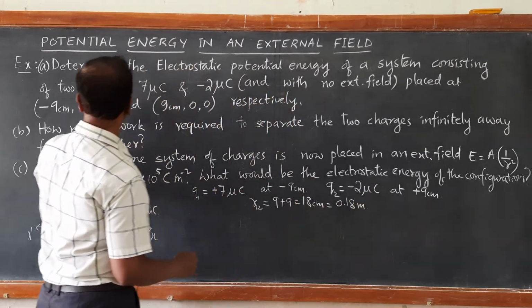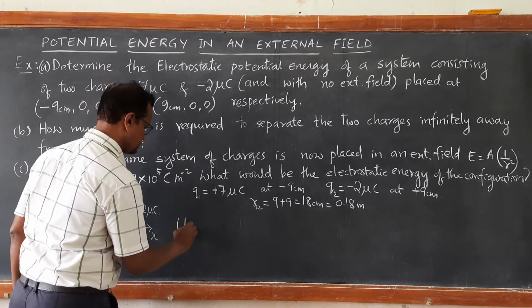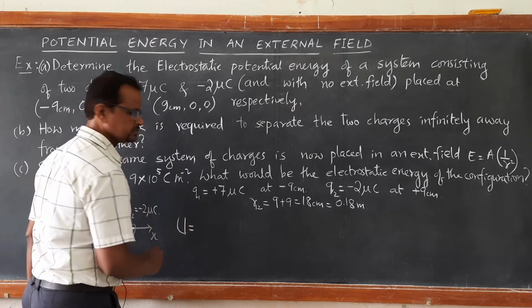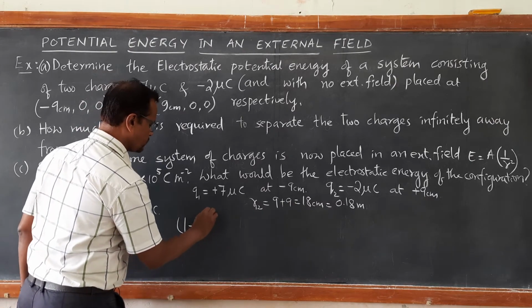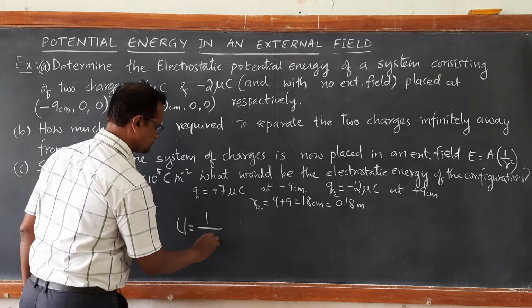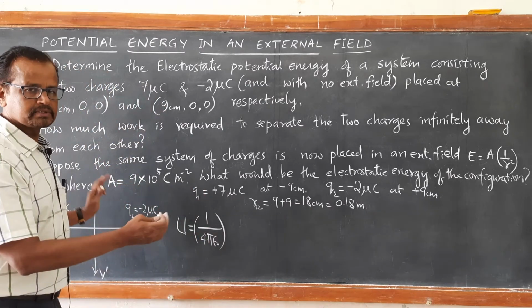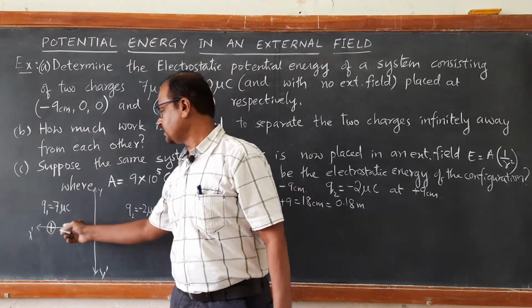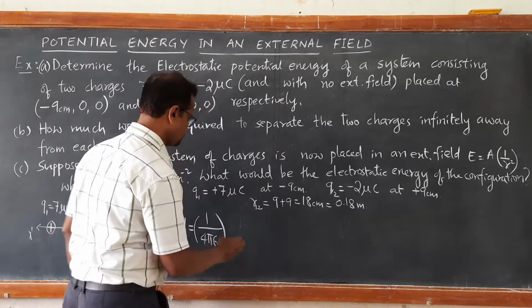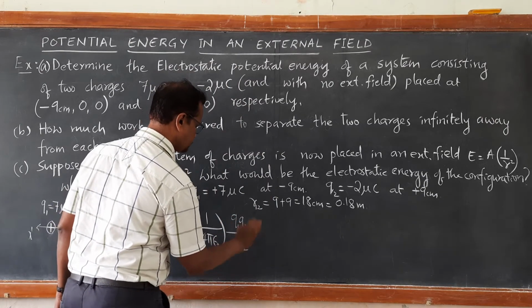So, we can now calculate what is the electrostatic potential energy of system of these two charges. U12, system of these two charges, U is equal to 1 by 4 pi epsilon naught. There is no presence of external electric field. There is existence of only the interaction between them. Q1, Q2 by R12.